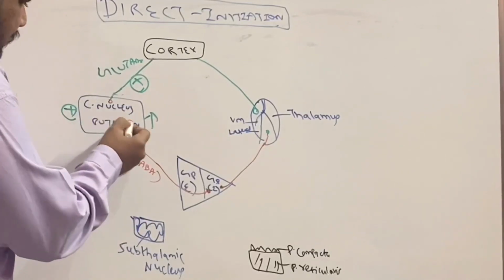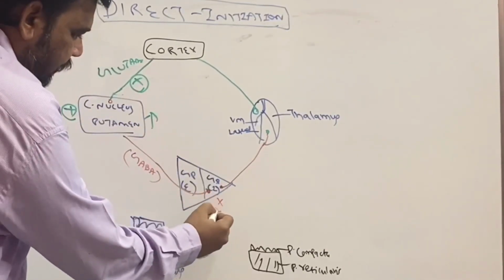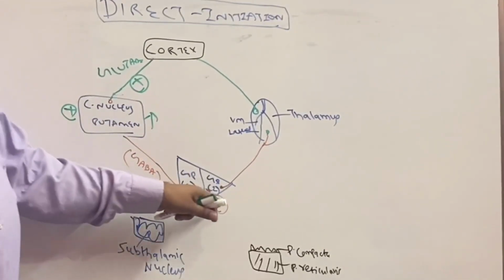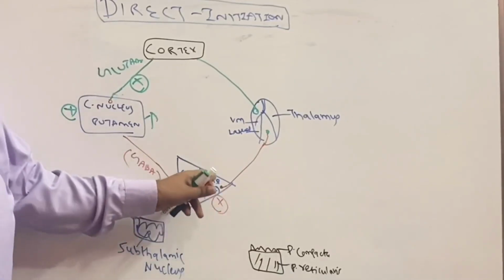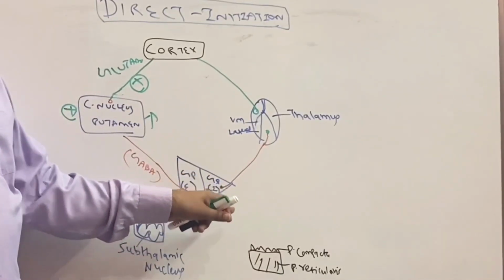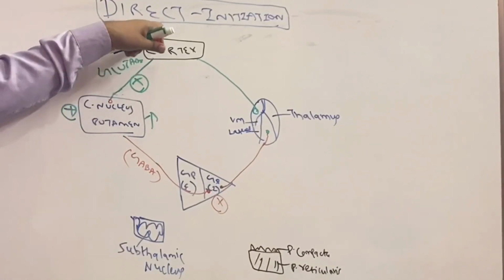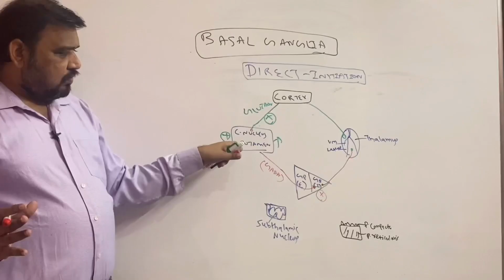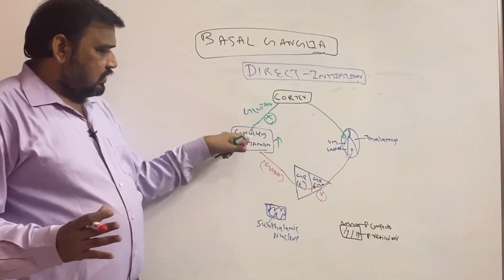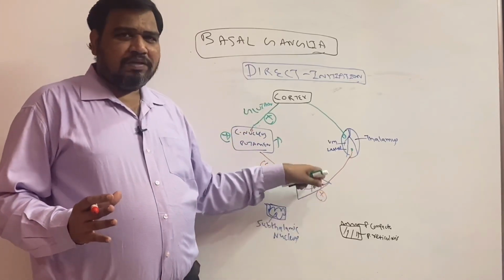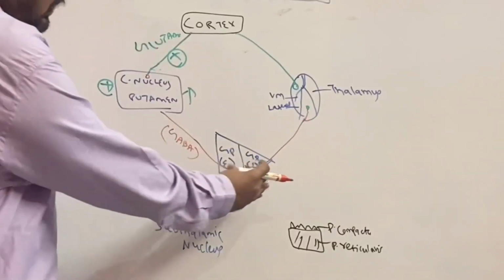So the outcome is inhibition of the globus pallidus interna. How is the caudate nucleus and putamen stimulated? From the cortex. So the cortex stimulates the caudate nucleus and putamen, and this inhibits the globus pallidus interna. As of now, this is inhibited.